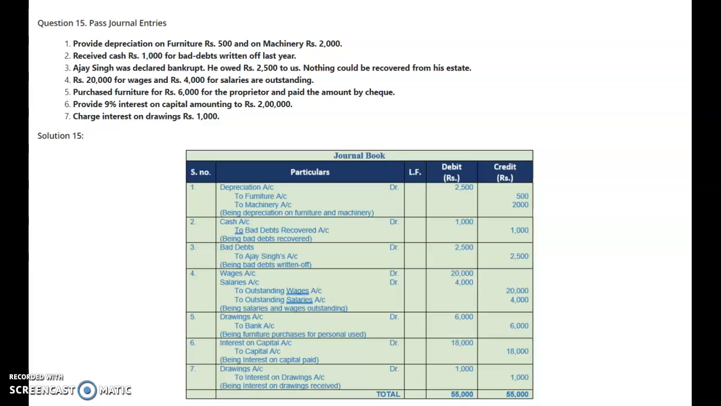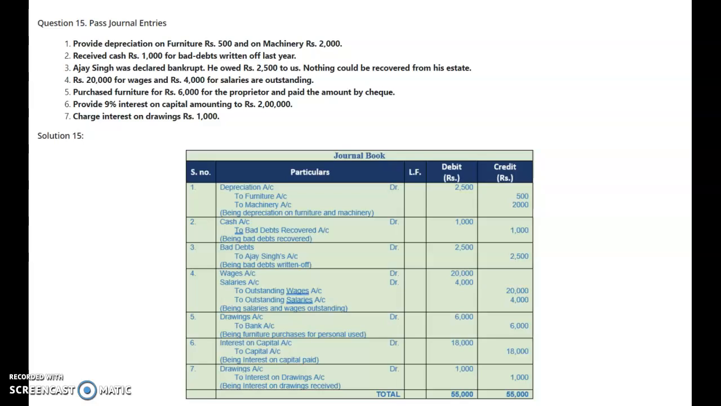The next transaction is provide 9% interest on capital amounting to rupees 2 lakh. Now interest on capital is an expense for the business and it is the income of the proprietor, the owner who had invested the amount of capital. When this interest is given by the business, we treat it as an expense, and when it is credited to the proprietor, it is the income of the proprietor by which the capital of the proprietor will increase. So we will calculate 9% of rupees 2 lakh, it amounts to 18,000.